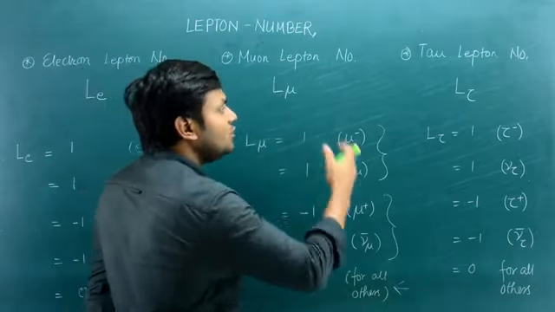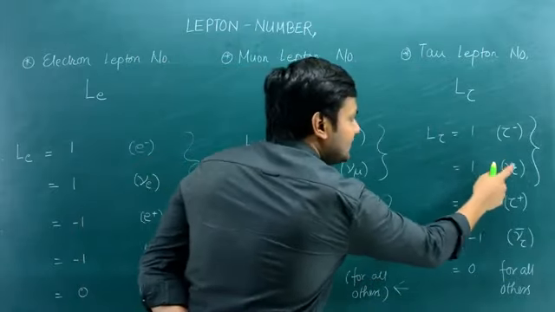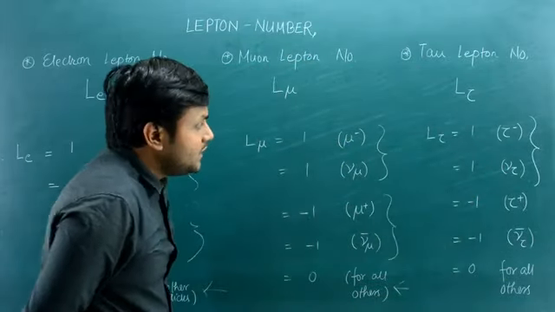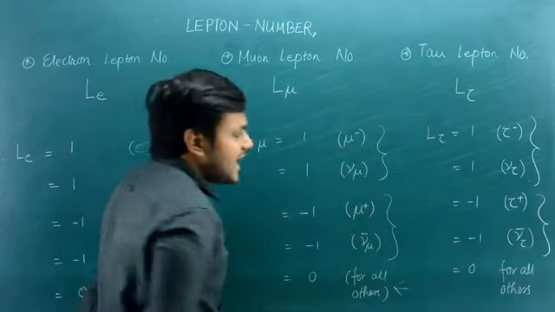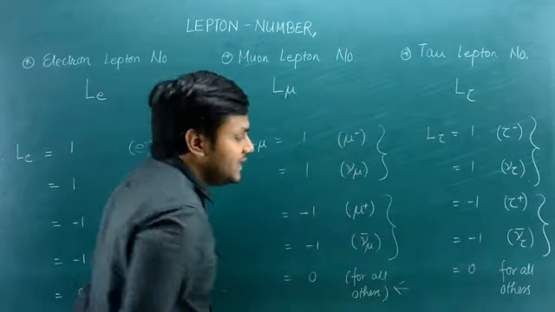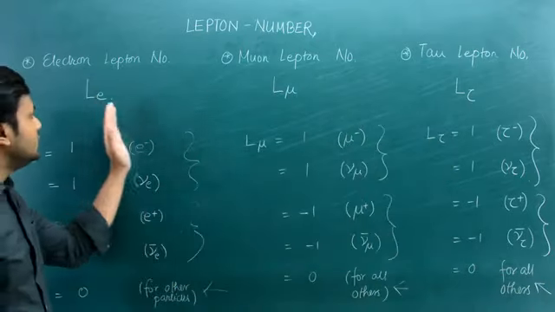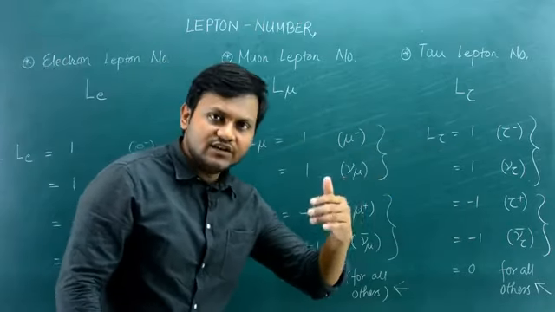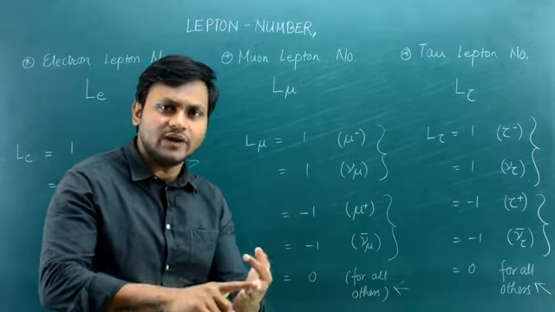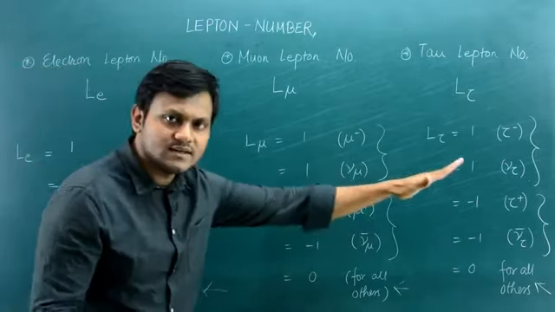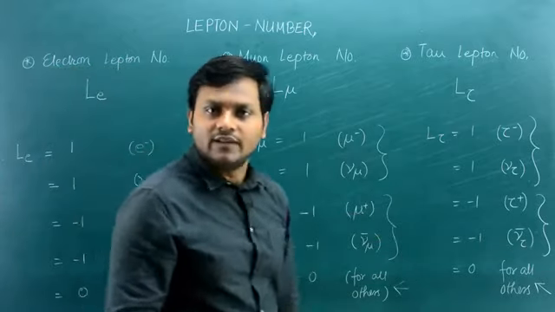Similarly, the tau number can have a value of 1 for the tau particle and the tau neutrino, but it has a value of -1 for the anti-tau particle and the anti-tau neutrino, while it has a value of 0 for all other particles. So even though these three numbers are distinct from one another, their values could be similar: 1, 0, -1, right? 1 for the particles, -1 for the antiparticles, and 0 for everything else.